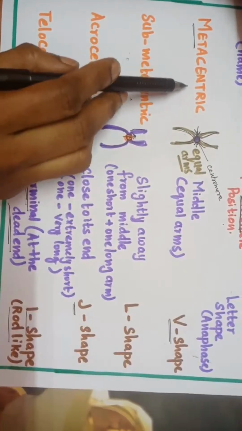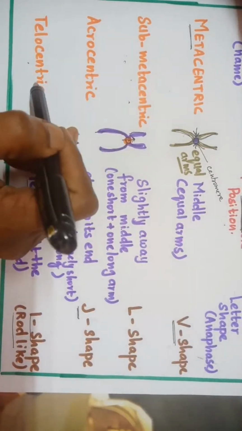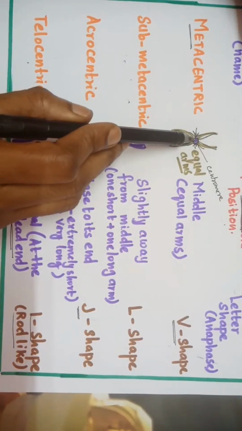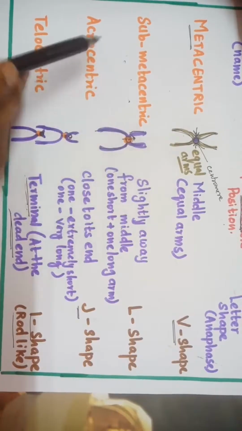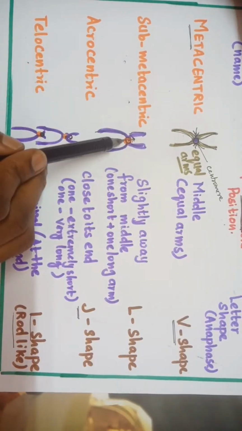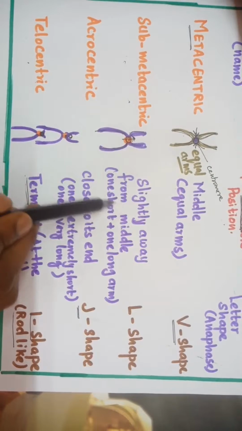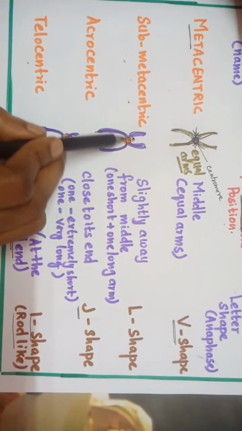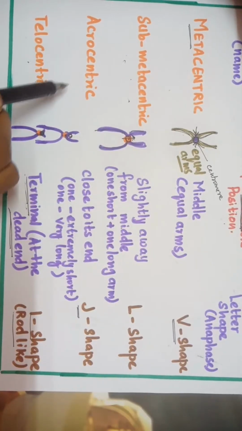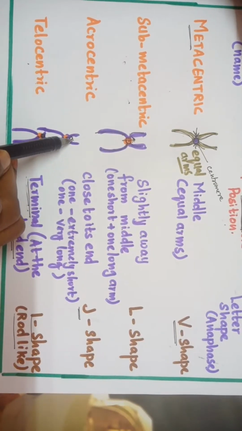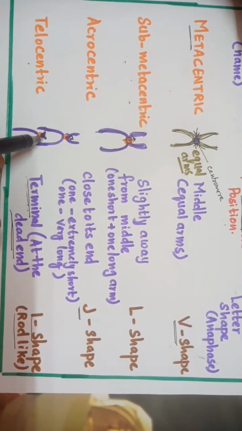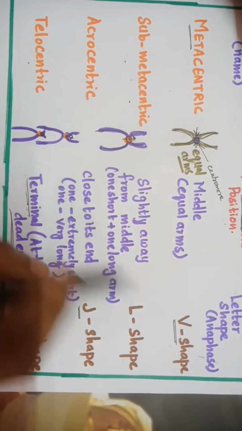Okay, so metacentric. What are the 4 types? Based on the centromere position, you have metacentric, which is in the middle. You have 2 equal arms. Next is submetacentric, which is few away from the center. You call it as submetacentric, slightly away from the middle, 1 short and 1 long arm. Next is acrocentric, which is close to the end but not at its end, 1 extremely short and 1 very long arm. Next is telocentric, which is at the terminal, at the final end.